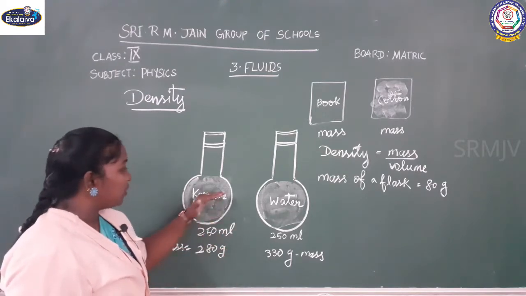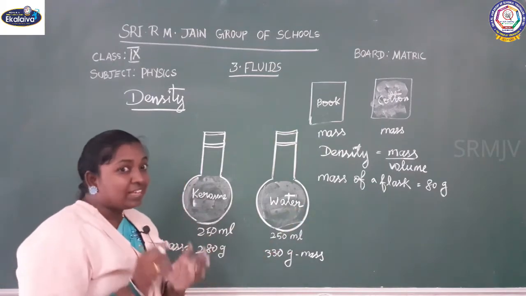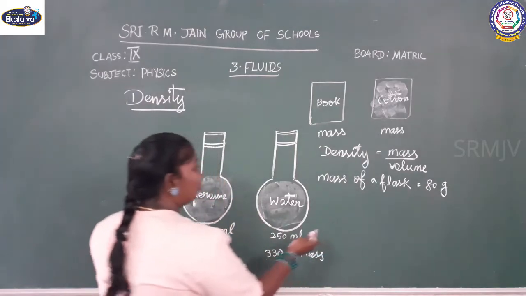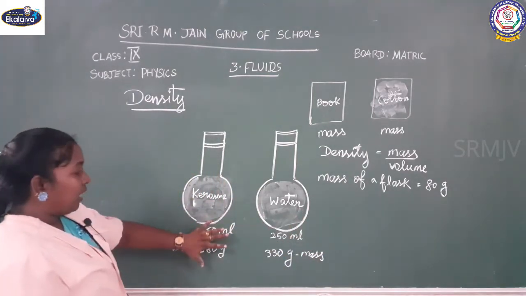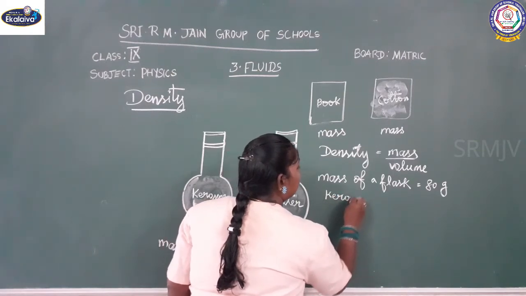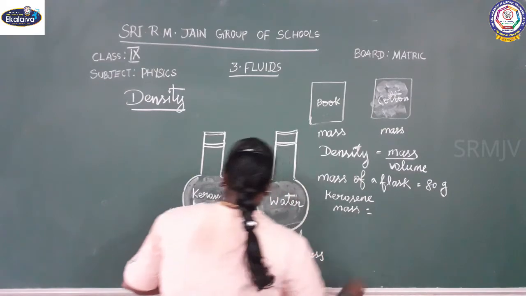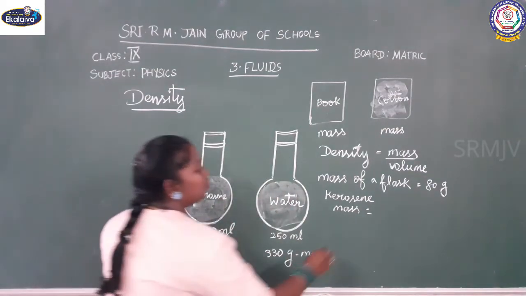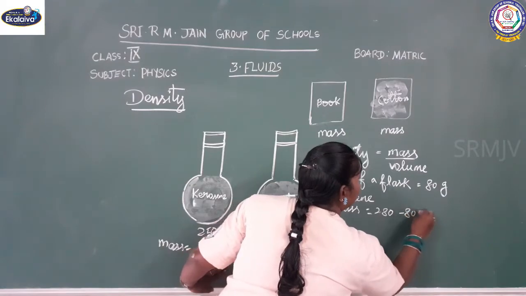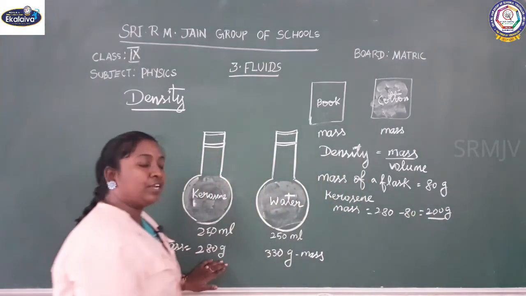If you subtract the mass of the flask from the mass of kerosene and from the mass of water, you will get the exact values of the mass of kerosene and water. So we'll now subtract 80 from the kerosene. What is the mass here? 280. 280 minus 80, you will get 200 gram. So this is the mass of kerosene.